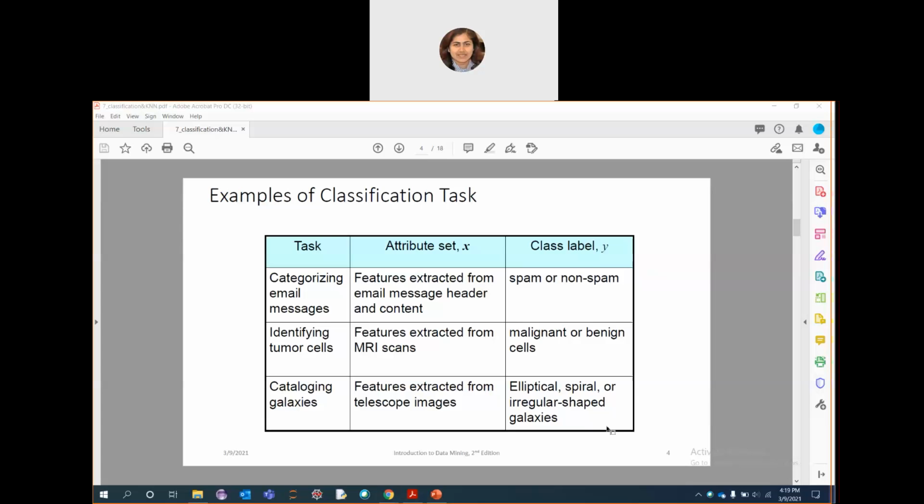Secondly, it can serve as a descriptive model to identify the characteristics that distinguish instances from different classes. This is particularly useful for critical applications such as medical diagnosis, where it is insufficient to have a model that makes a prediction without justifying how it reaches such a decision.